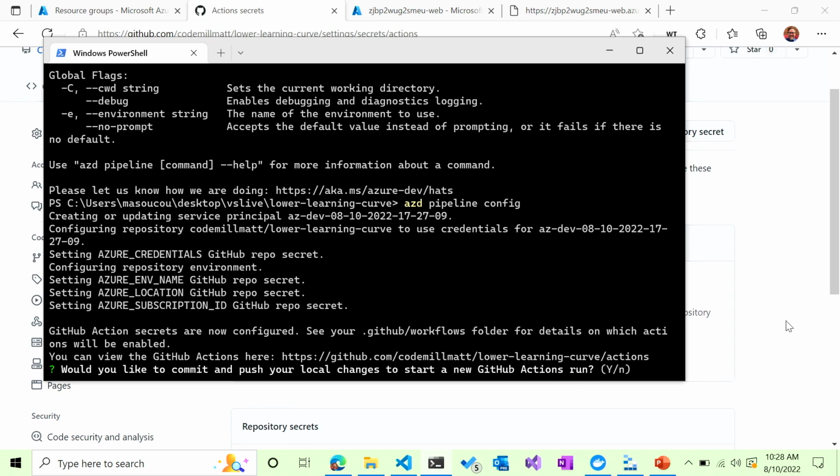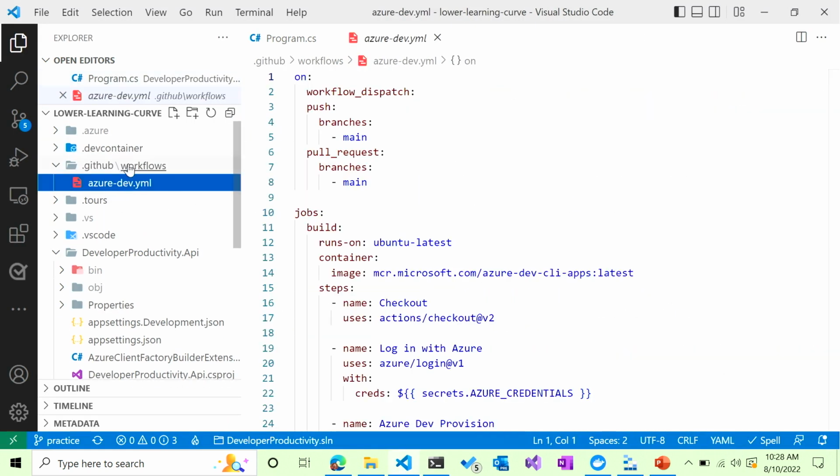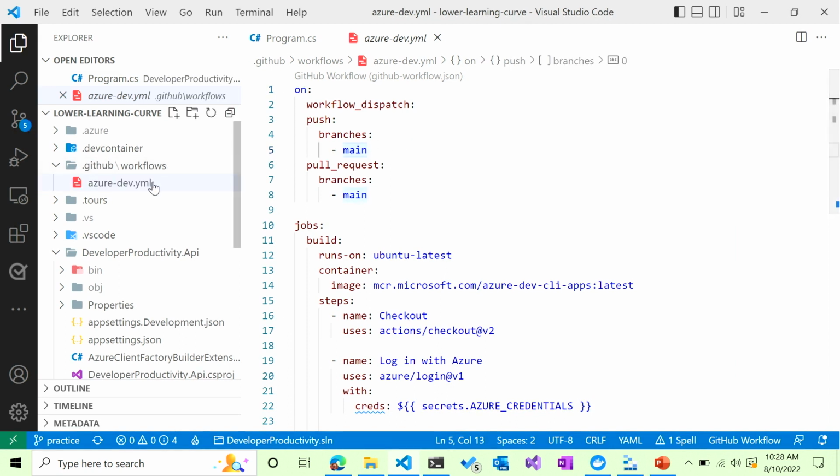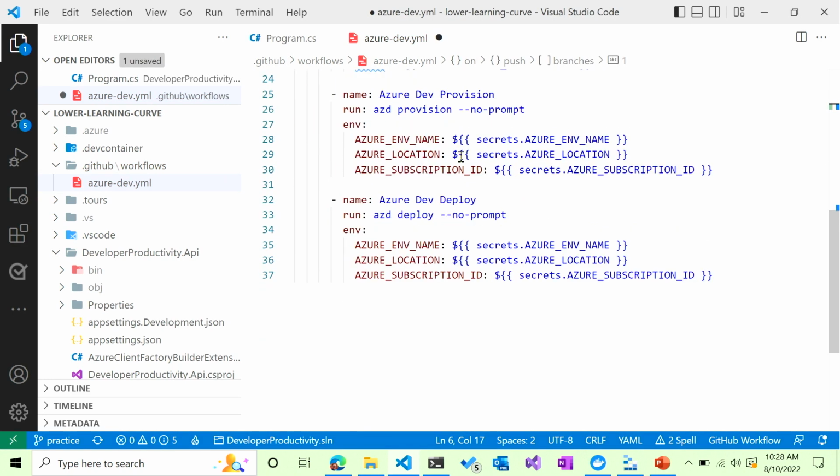And then it's what I'm going to need to do before I hit yes, I want to deploy, is create a GitHub action itself. And so it's azure-dev.yaml. And what I'm going to do is make sure I publish on both branches, and we'll also say practice.